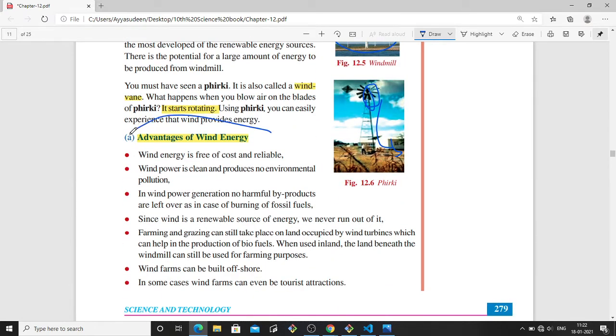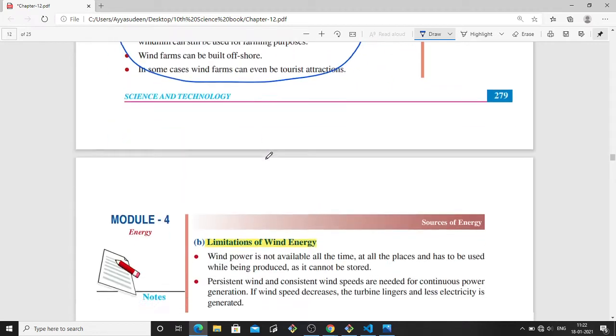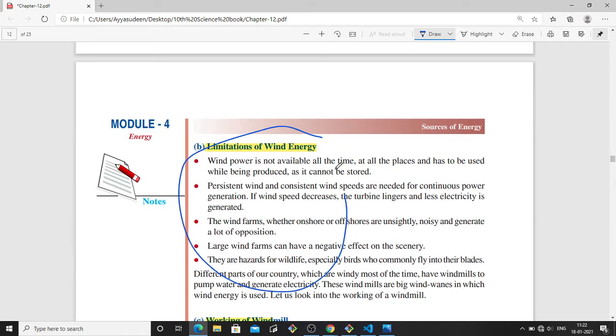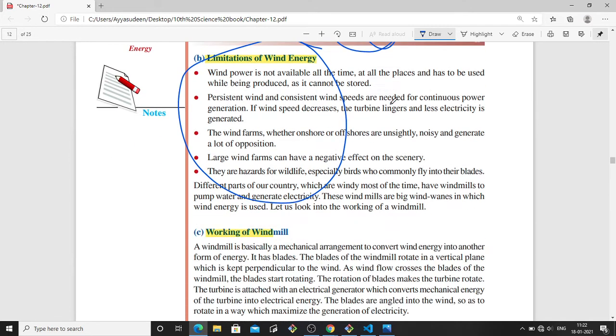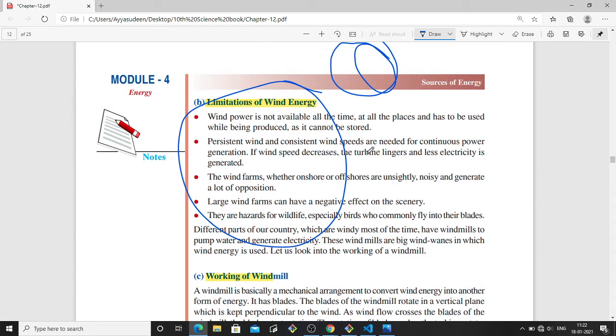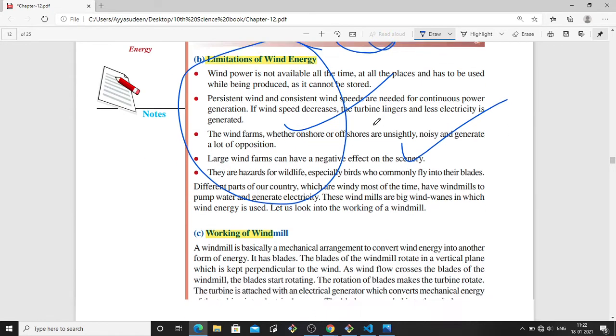There are some advantages of wind energy. Please read it. And there are some limitations. Only when there is wind, the wind turbine will rotate. Otherwise, you cannot rotate it. Like that, there are some limitations. Read about this here, inshallah.